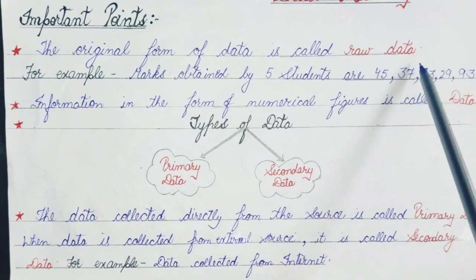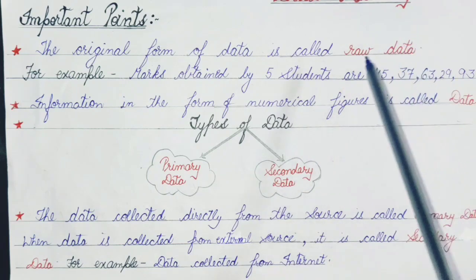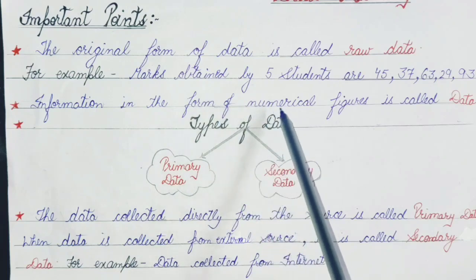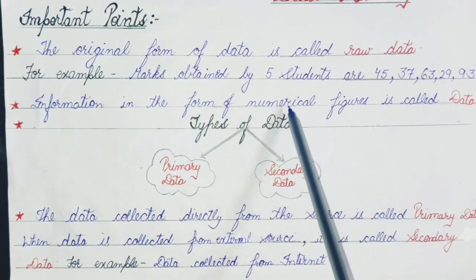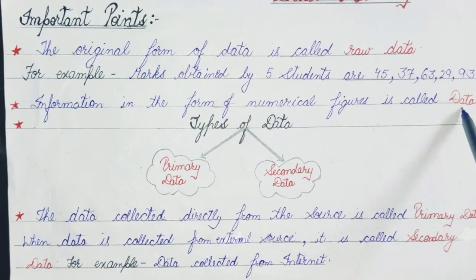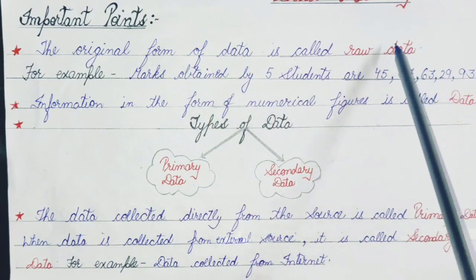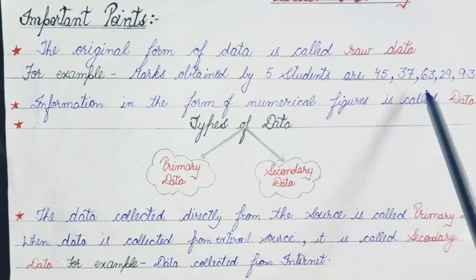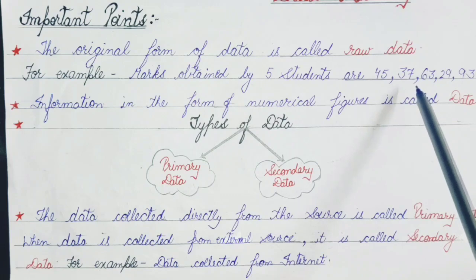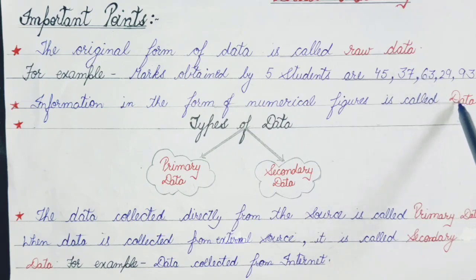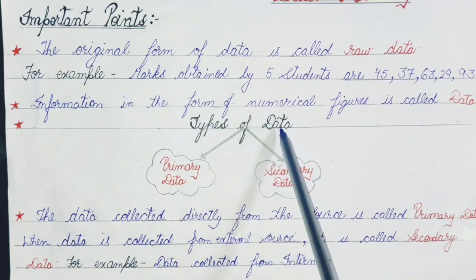Am I clear everyone? So information collected in the form of numerical figures, that is numbers, is called data. But the original data which we have collected is also called raw data, because it is not presented in a manner from which any conclusion can be drawn. Right everyone? Now let's move to the types of data.